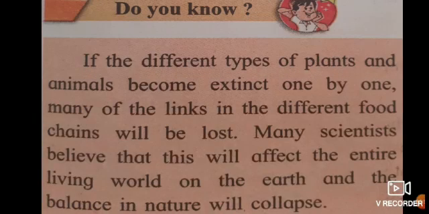So if one link in the chain is broken, what will happen to the others? Same thing they are saying, that if animals and plants become less one by one, naturally the links will be lost. So scientists believe that the entire world will suffer and there will be no proper balance in nature. That balance in nature will also collapse.